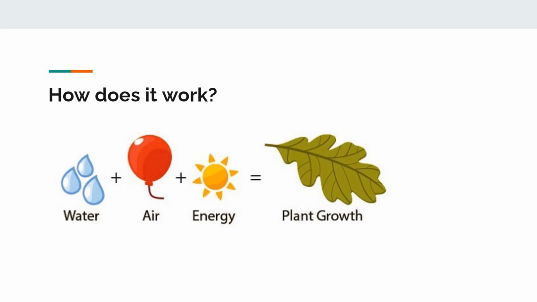Essentially, plants need the air to grow. And this isn't as obvious because air is all around us. So we actually don't have to do anything special to make sure a plant gets carbon dioxide. However, carbon dioxide is still necessary for photosynthesis or plant growth. So as I just mentioned, all three of these things, water, carbon dioxide, and sunlight, are necessary for a plant to grow. And similarly, all three of these are necessary for photosynthesis.